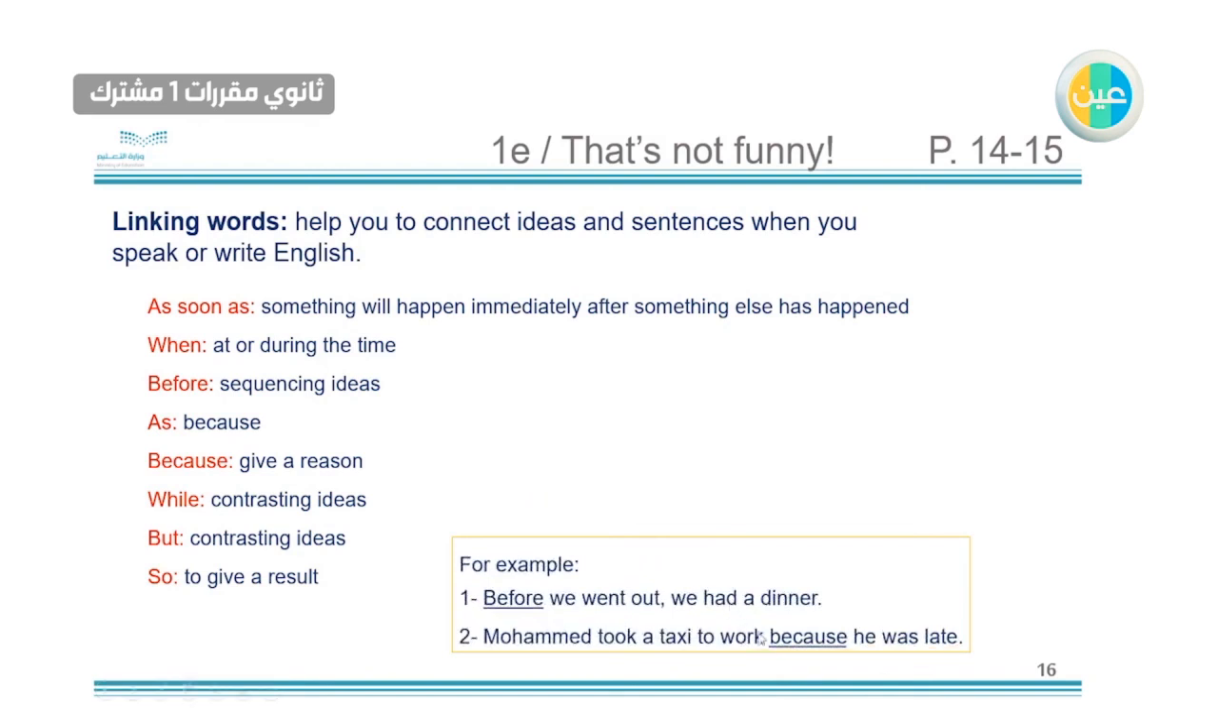Let's take this example. Before we went out, we had a dinner. So we used before here to sequence our actions. Like we had a dinner first, and then we went out. Muhammad took a taxi to work because he was late. So what's the reason for taking the taxi? Because he was late. Here we are talking about the reason.